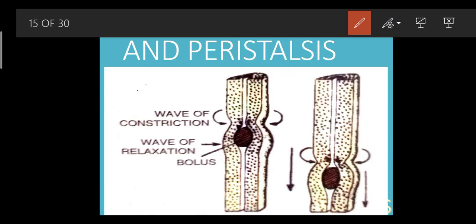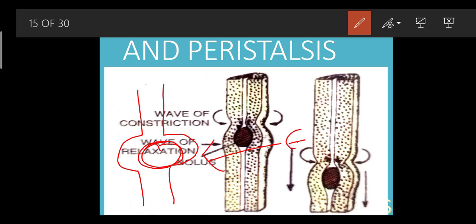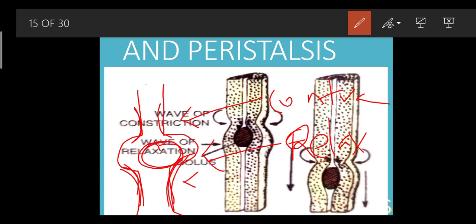Suppose this is the bolus. Where this bolus is present, this part is called relaxation or expansion. But if you notice, this part is narrow, right? So this is nothing but the contracted phase, and this part is also the contracted phase.